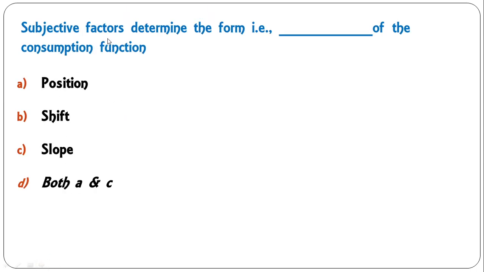Subjective factors determine the form, that is dash, of the consumption function: position of the consumption function, shift in the consumption function, slope of the consumption function, or both A and C. So here subjective factors in fact determine the form, which means the position and slope. So D is the correct answer here. Subjective factors determine the slope and position of the consumption line or consumption curve.